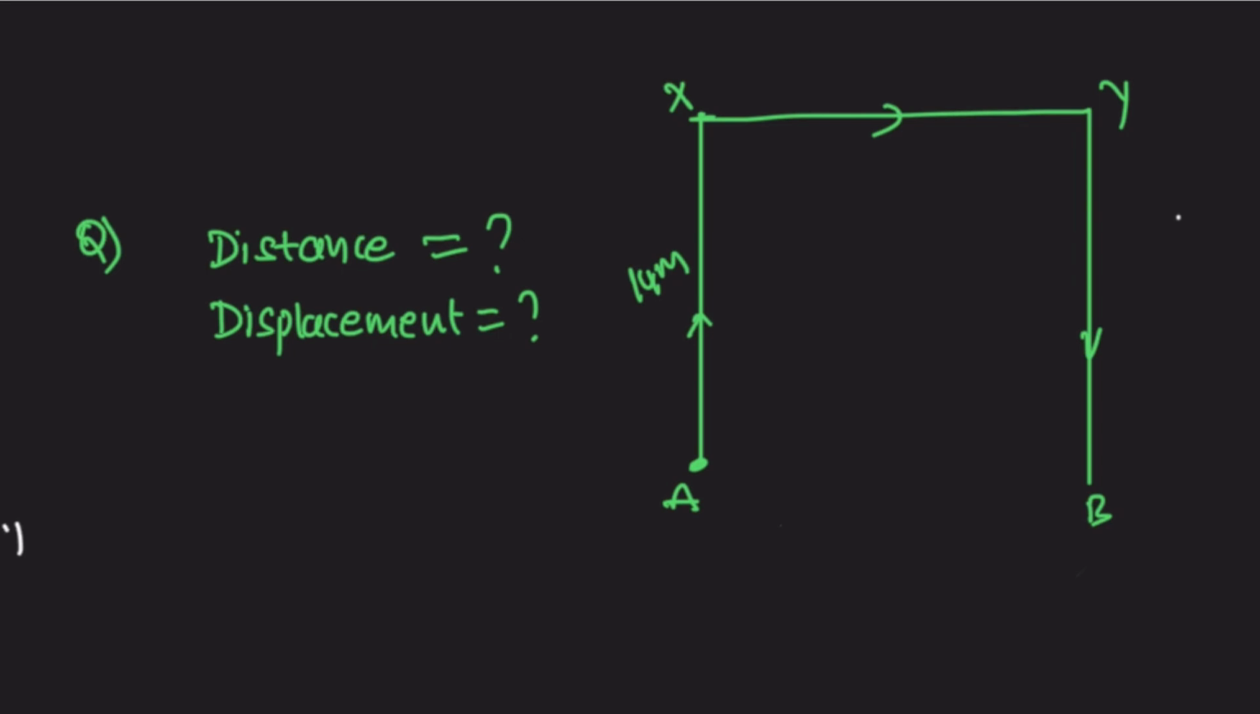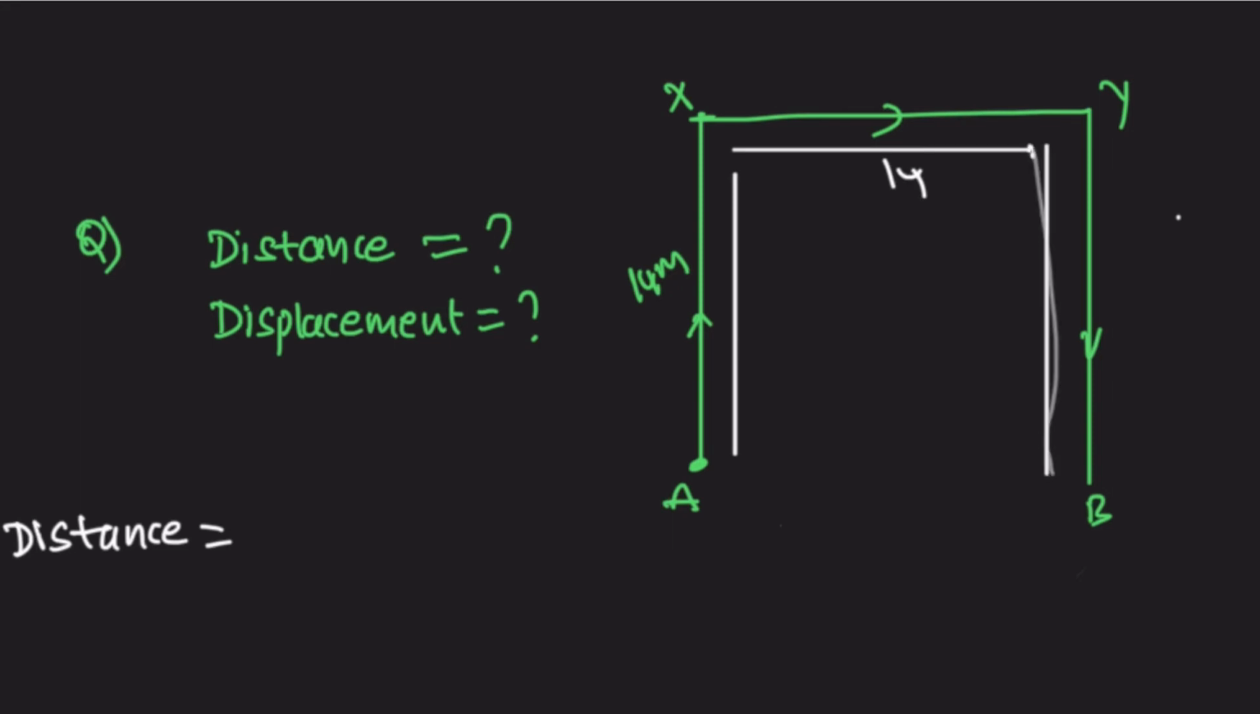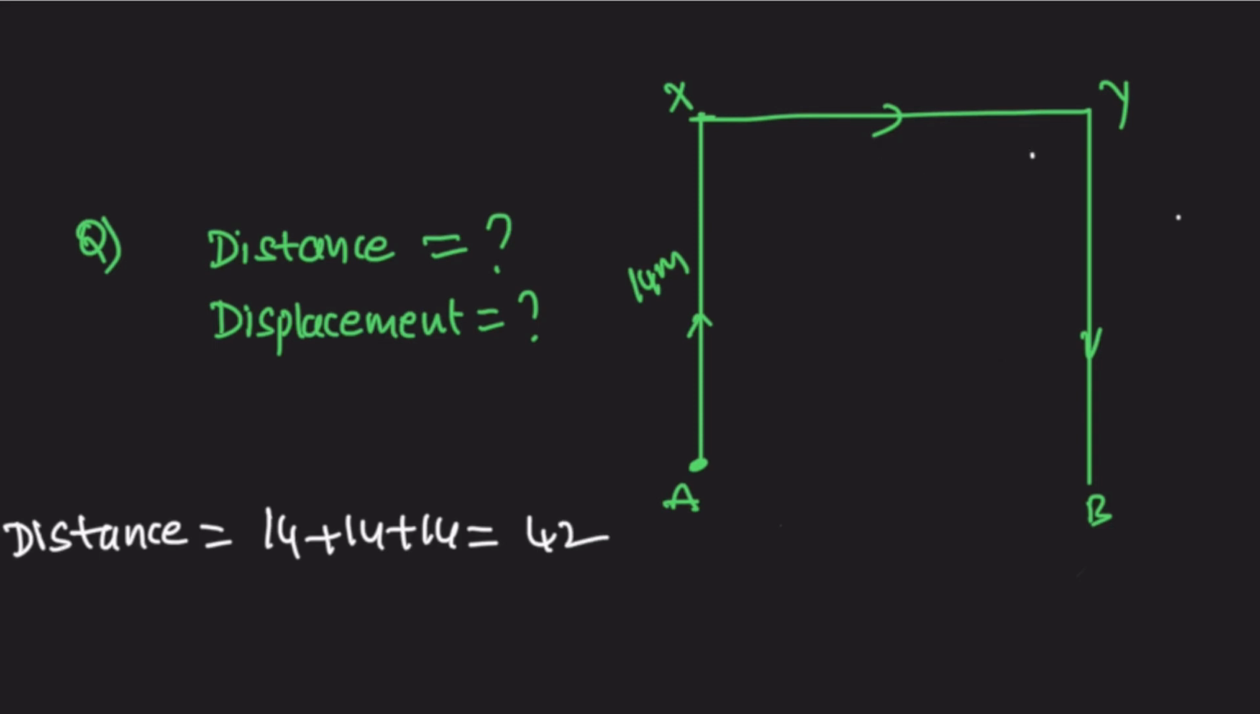So distance is nothing but the length of the path where the body is moving. See here, first it covers 14. So this is the square, so it covers again 14, and this also covers 14. So the answer is 14 plus 14 plus 14. So total length is 42.